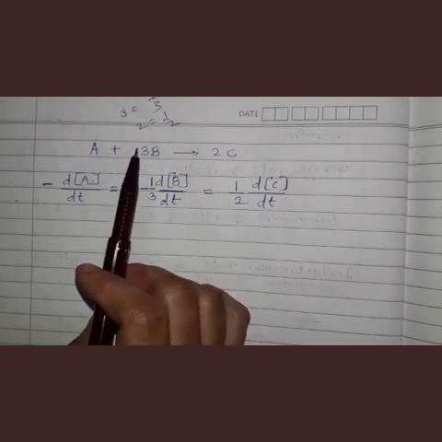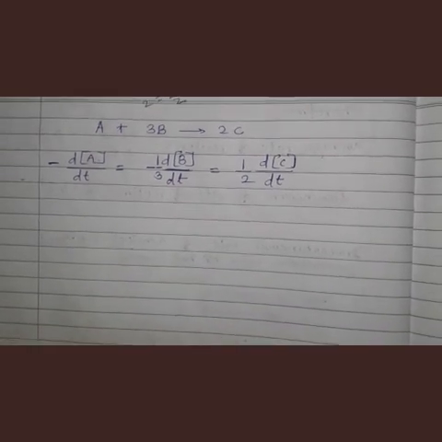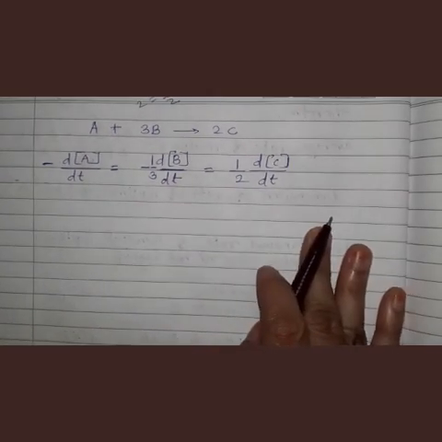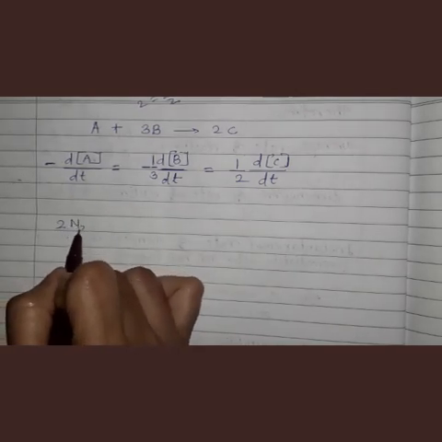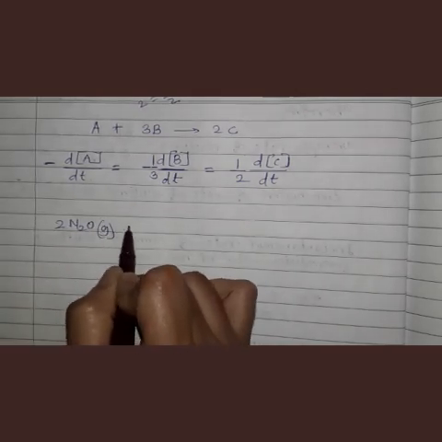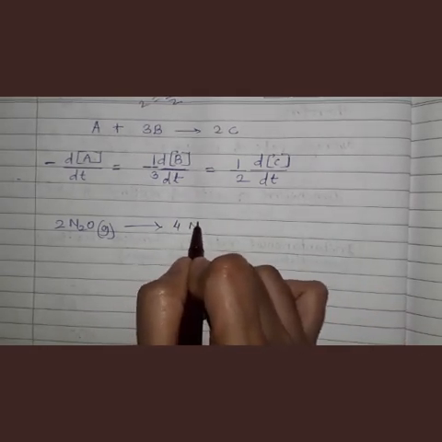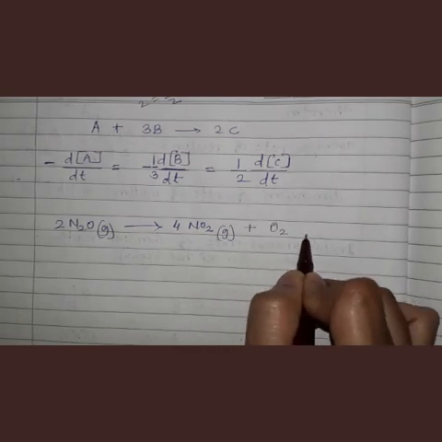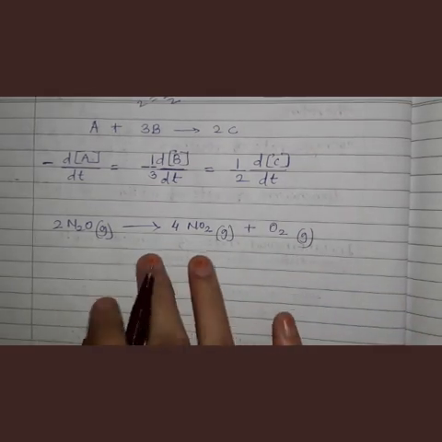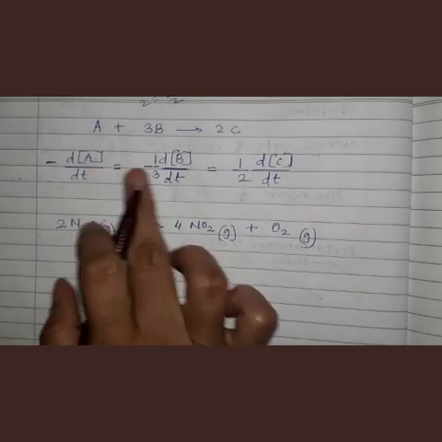Let us see one example they have given in your textbook. One reaction they have given. The reaction is 2N2O gaseous gives us 4NO2 gaseous plus O2 gaseous. We have to write the expression of rate of reaction in this way.